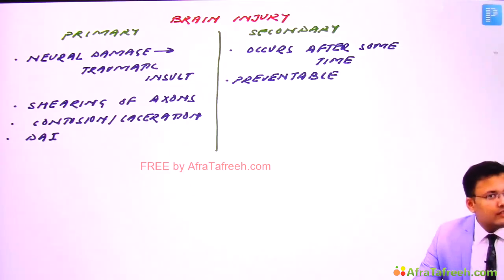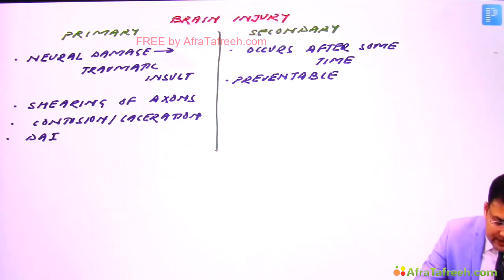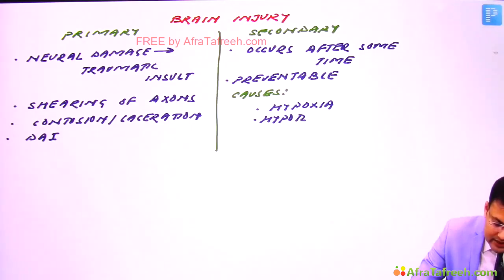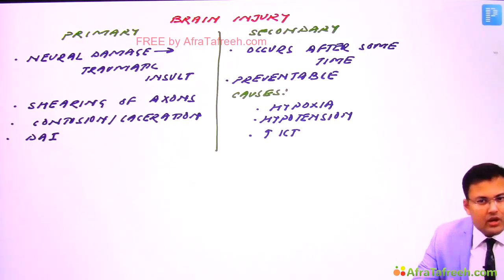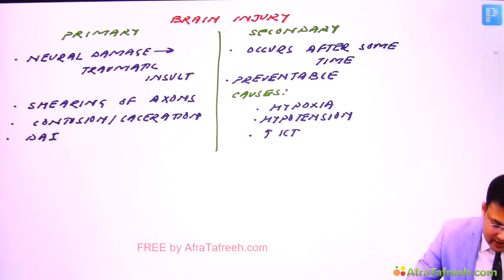So what are the causes of this secondary brain injury? In these patients, what are the causes? These patients are sometimes having hypoxia, hypotension, increased intracranial tension, sometimes decreased cerebral perfusion pressure, or pyrexia. In these cases also there is increased risk of secondary brain injury, right?